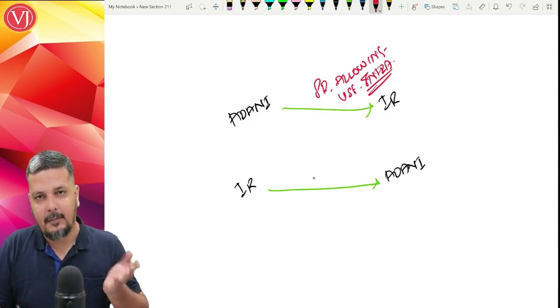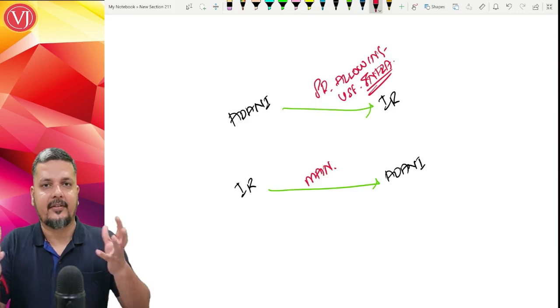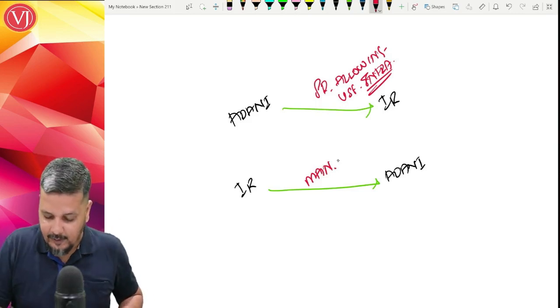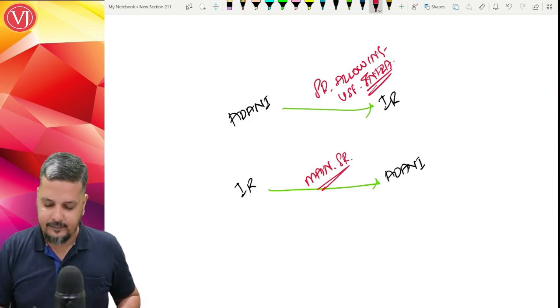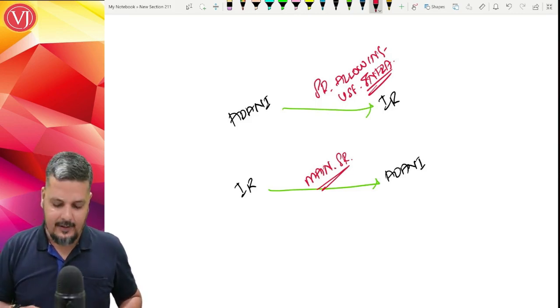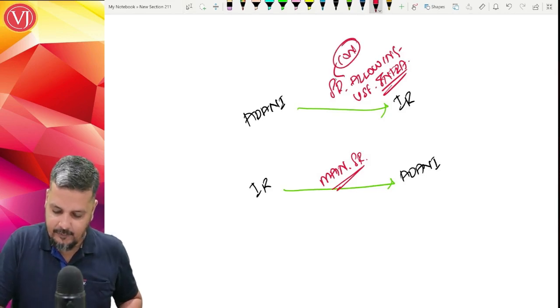And what is the service given by Indian Railways to Adani? During that period, the entire infrastructure will be under the control of the Ministry of Railways. They will be maintaining that. Maintenance services given to Adani. Both will be against consideration and both are exempted. So GST won't be there.